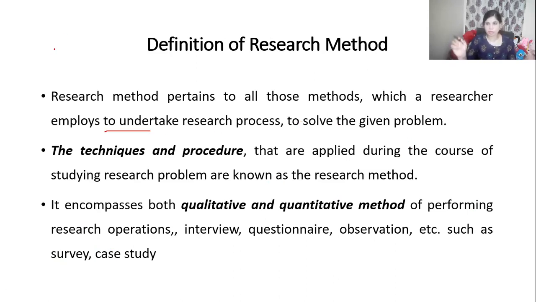There is a topic or a problem under study, and for that problem the researcher will want to adopt a method to solve it or to come to a conclusion about the given area under study. The techniques and procedures we use, for example the data collection technique or report writing procedure in our research, are called research method.